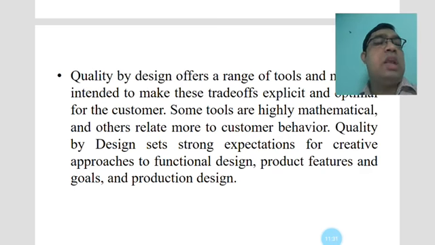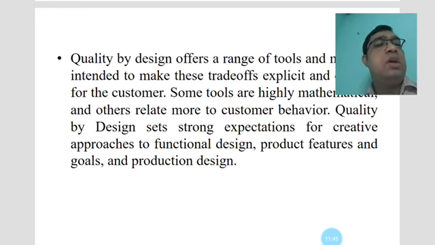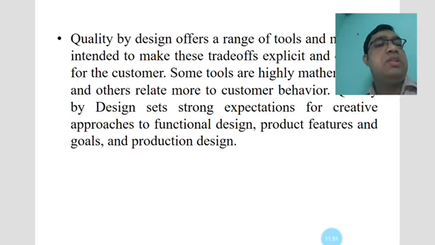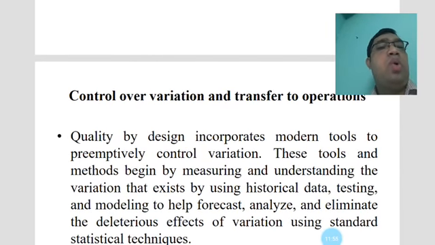In this type of model the loss and the loss profile will be found through the Taguchi method, and also which type of defect will come from it. Different quality gurus have applied different mathematical models, and these models help toward the design, as in indicating the product, and the control over the variation and the transfer to operations.